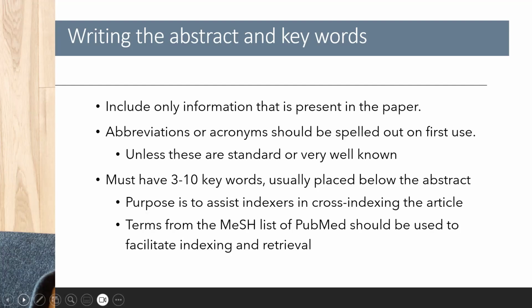Now about the keywords, each abstract should have about 3 to 10 keywords, and these are usually placed below it. The purpose for these keywords is to assist indexers when they do cross-indexing of the articles. And you use terms from the MeSH list of PubMed in order to facilitate indexing and retrieval.